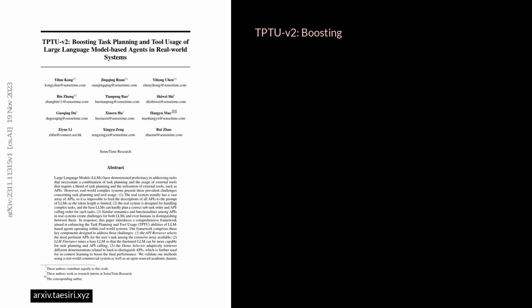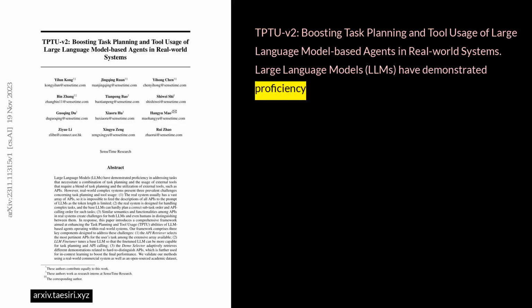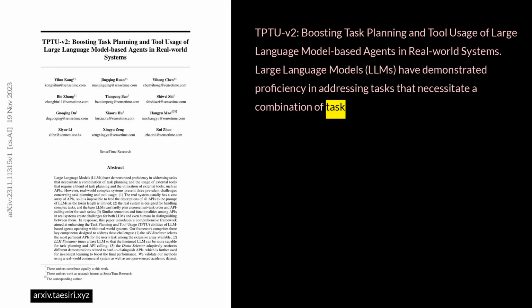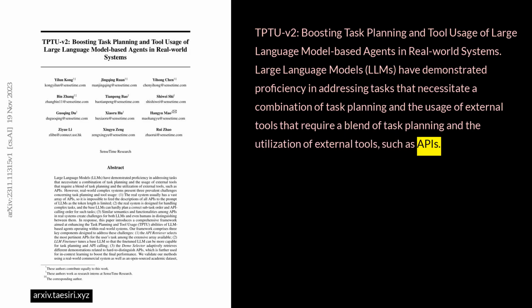TPTU V2, boosting task planning and tool usage of large language model-based agents in real-world systems. Large language models, LLMs, have demonstrated proficiency in addressing tasks that necessitate a combination of task planning and the usage of external tools, such as APIs.